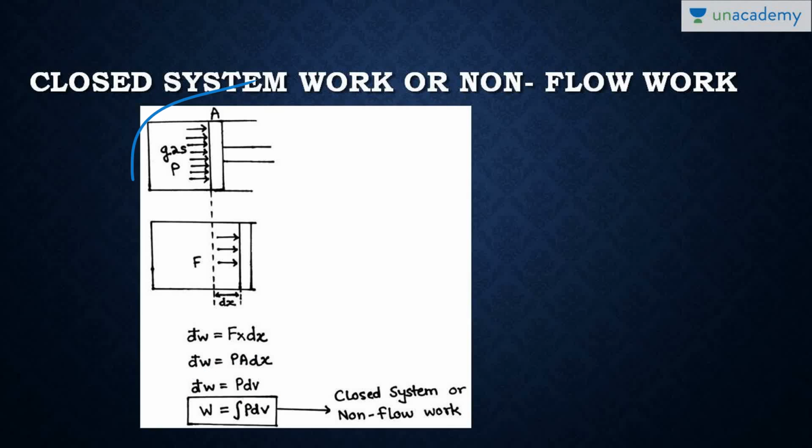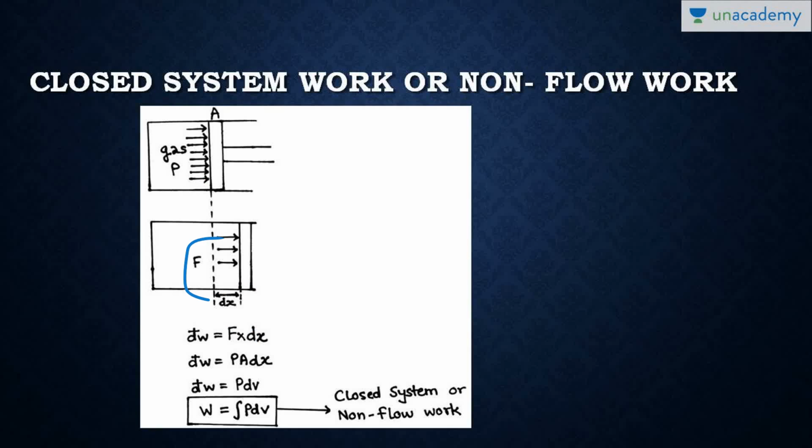See, this is the piston cylinder arrangement. This is the piston whose cross-sectional area is A, and inside the cylinder there is a gas whose pressure is P. The pressure P is applied on the piston. The moment the pressure P is applied, the piston will move out with a small displacement dx, and F is the force applied on the piston. The cross-sectional area of the piston is A, gas pressure is P, and the piston will move out with a small displacement dx.